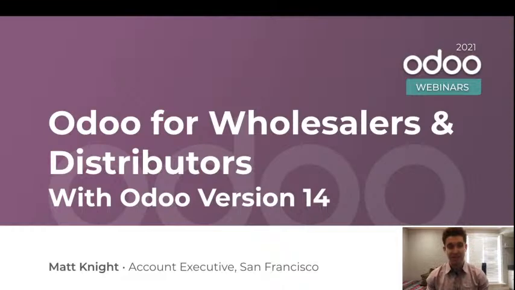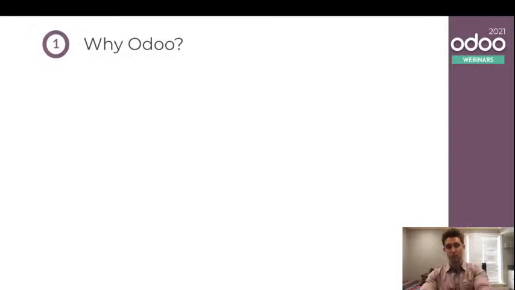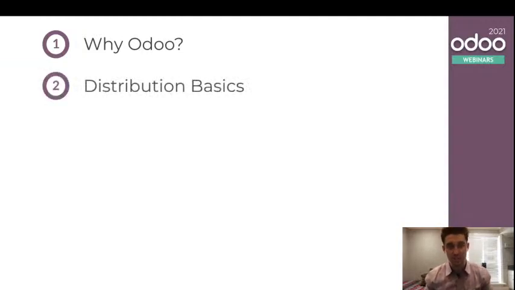So that said, let's go ahead and dive right into this. Like I said, we're going to be moving pretty quick today, but let me give you an overview of where we're going to be going. So first of all, we're going to ask the question, why Odoo? Why Odoo in general, but also why Odoo for your wholesale or distribution organization? Secondly, we're going to dive into some of the functionality and take a look at some distribution basics. We'll do some setup. We'll do a nice little demo where we'll step into that anonymous paper company and see a little story unfolding there.